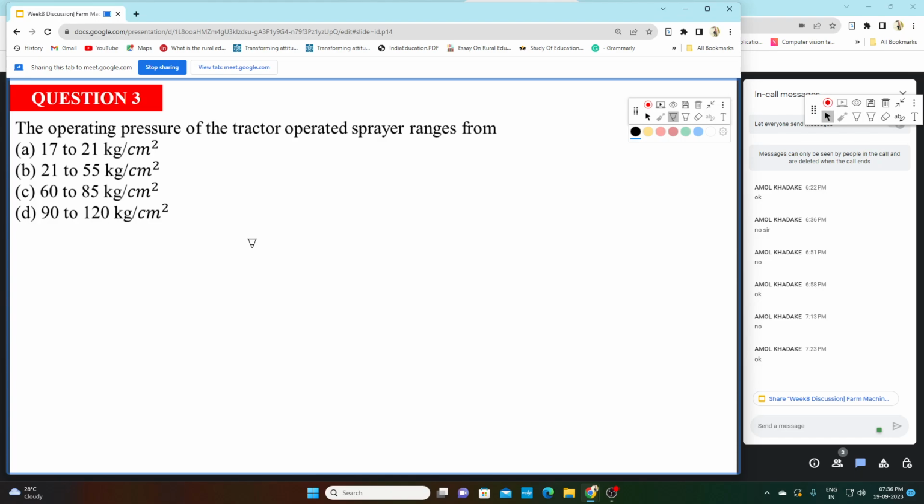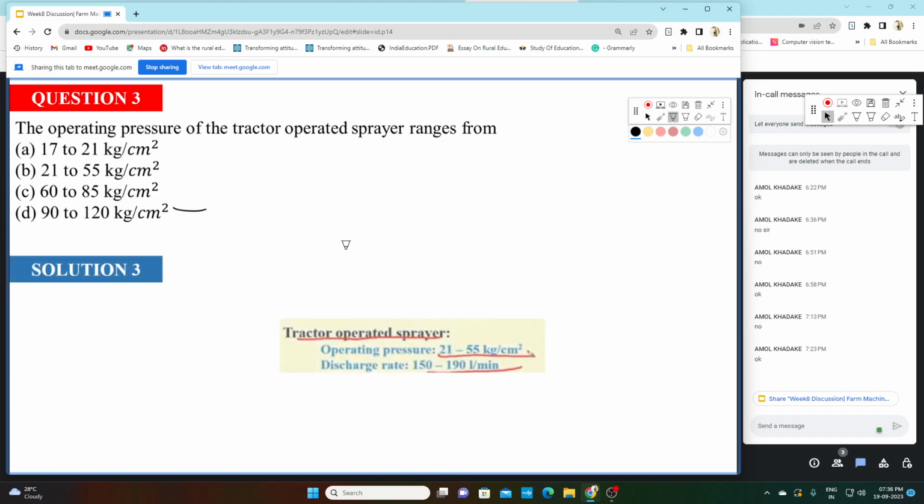The operating pressure of a tractor operated sprayer ranges from: A is 17 to 21 kg per centimeter square, B is 21 to 55 kg per centimeter square, C is 60 to 85 kg per centimeter square, and D is 90 to 120 kg per centimeter square. Any guesses? Option D. Okay, let's see. For a tractor operated sprayer, the operating pressure is between 21 to 55 kg per centimeter square, and discharge rate 150 to 190 liter per minute.